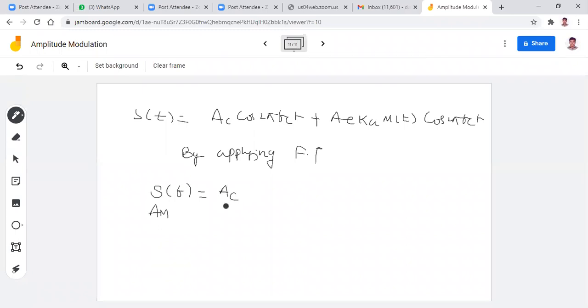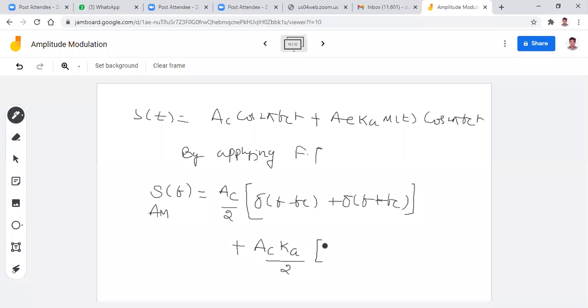So AC into, according to the formula, 1 by 2 del of f minus fc plus del of f plus fc, plus AC Ka m of t into cos 2 pi fct. In the previous, I told that the formula for x of t into cos 2 pi fct, but here it is m of t into cos 2 pi fct. That means we can write 1 by 2 m of f minus fc plus m of f plus fc.